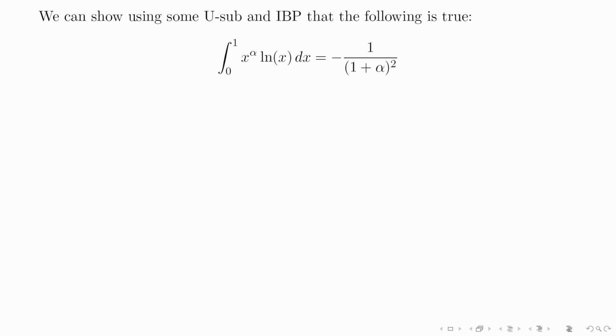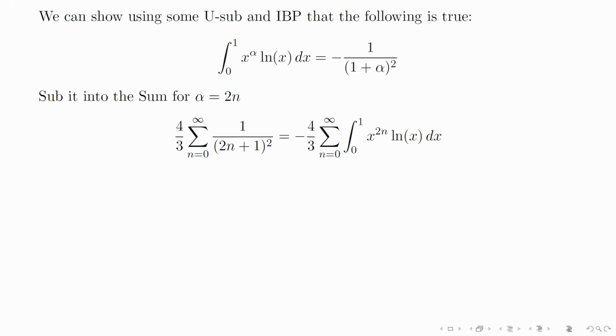Now this integral result here is going to be useful and we can prove it. Hint, you can let x equals e to the t and arrive at the gamma function. The point is that we want to replace the term in our summation, 1 over (2n plus 1) squared, with this integral by choosing alpha to be 2n.